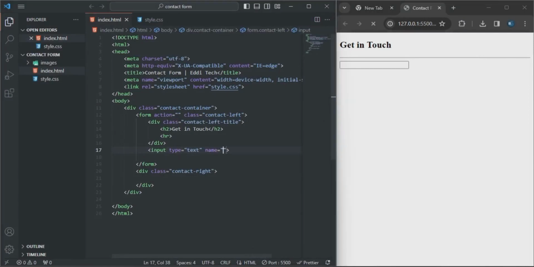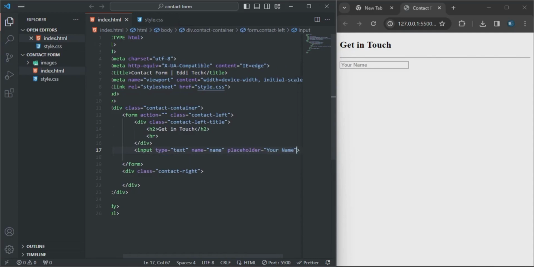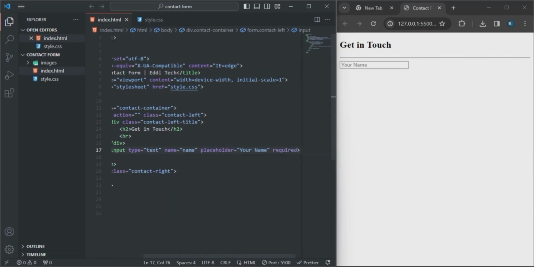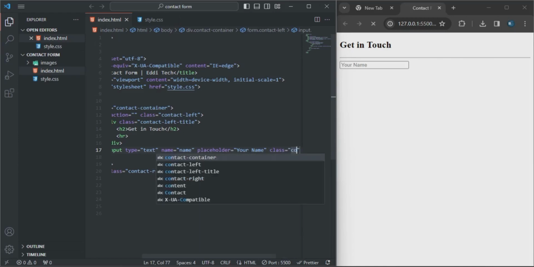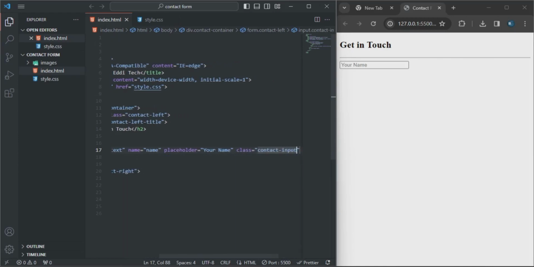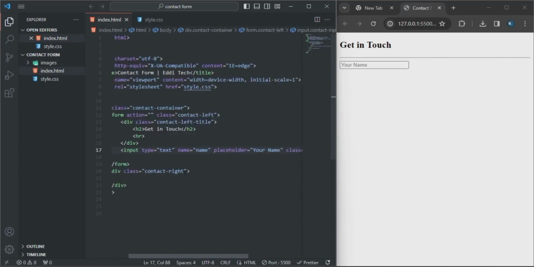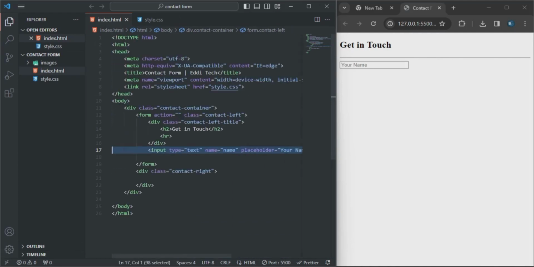So here I'll be adding the name input. So the name will be name. So the placeholder, that will be your name, and it will be required. Now let me just add the class. So that will be contact input. So I'm just gonna copy everything and paste it down here.